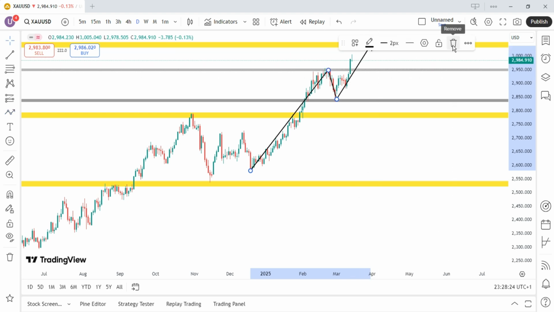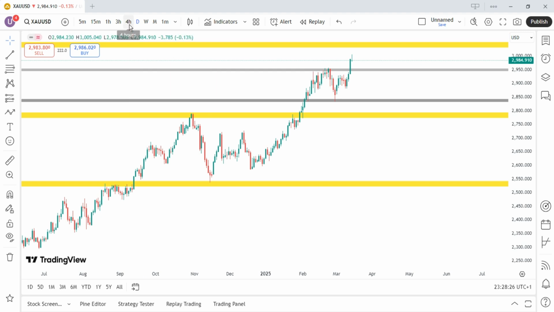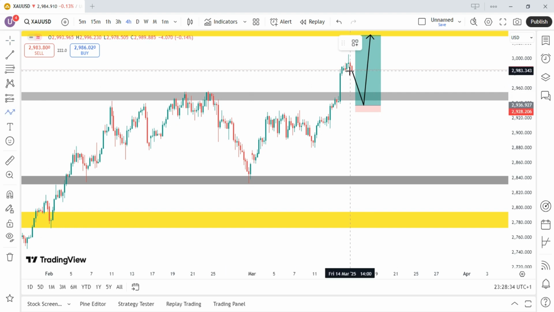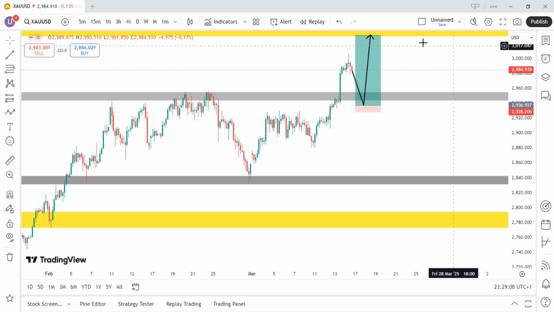So let's see how we can take advantage of this buy on a 4-hour time frame. We wait for the price to pull back to this zone. Once price makes contact with this bearish candle here, we'll start looking for a bullish engulfing candle on a 4-hour time frame. Once we see a bullish engulfing candle, we will buy, or we move down to the 15 minutes time frame, look for a change of character on the 15 minutes time frame, then we'll buy gold to this zone. So this is how we'll be trading gold coming this week.